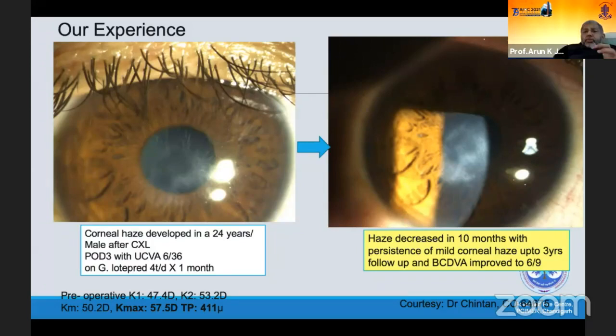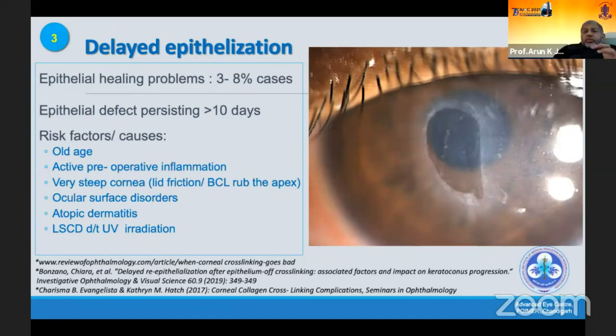Then the next complication we can see is delayed epithelialization. This is a case from my clinic. As you can see, we have a heaped up margin of the epithelium. Once the epithelium doesn't heal for more than 10 days, we label it as delayed epithelial healing, and the risk factors are already enumerated here: old age, very steep K readings, active preoperative inflammation, uncontrolled VKC, ocular surface disorder, and especially patients with atopic dermatitis, or if there is limbal stem cell deficiency already there.